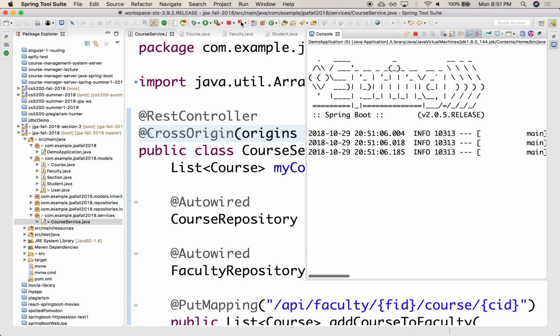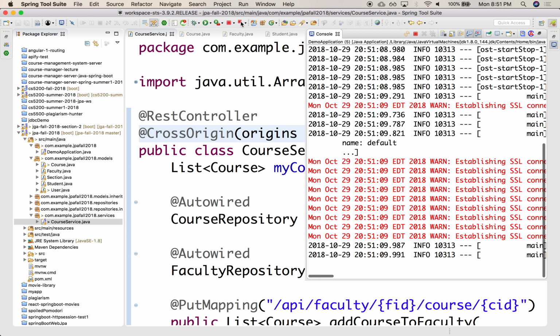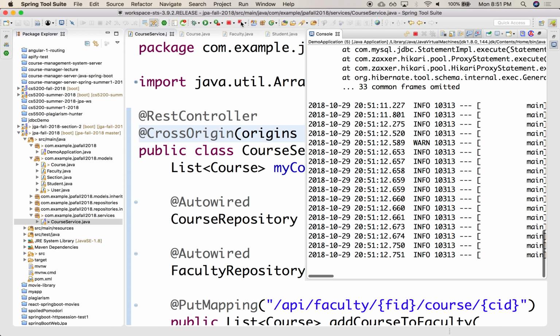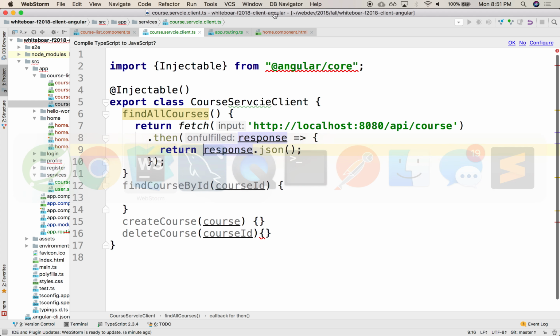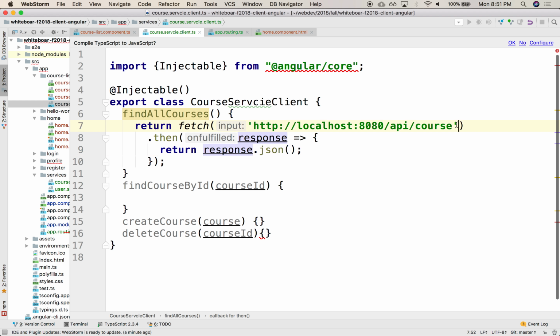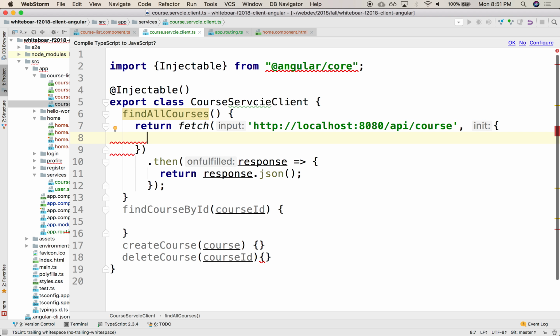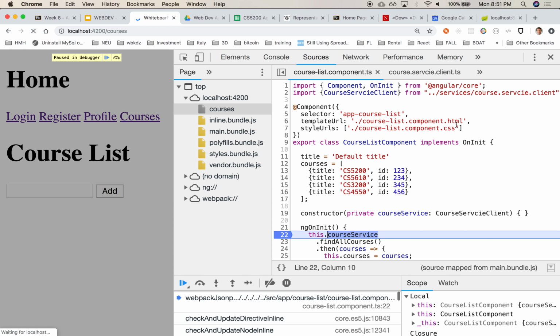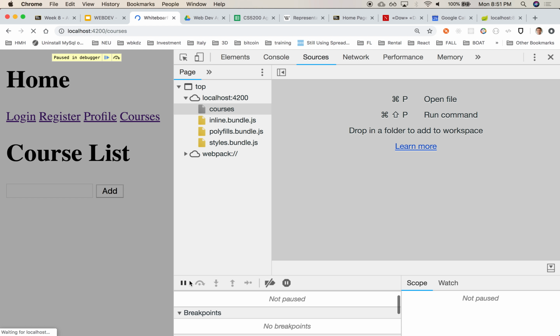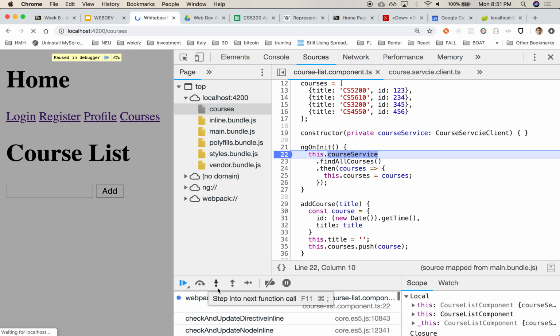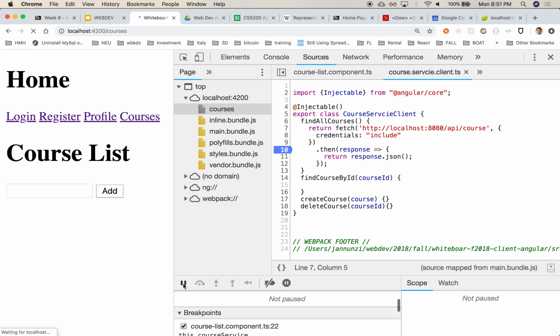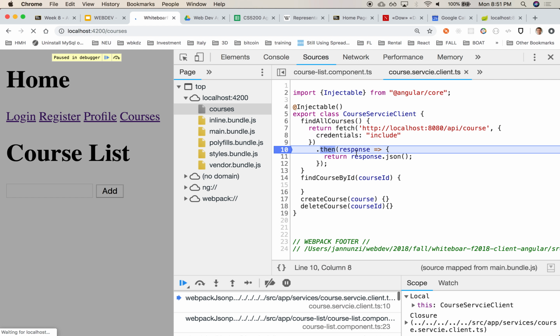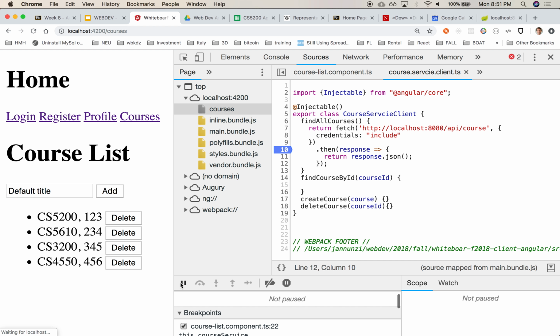Oh, I might need to also include credentials include, right? So I might need to do that as well on the client. So this fetch here, I might need to do credentials include. Okay, that restarted. Let's try this again. Let's restart. Let's step in. All right, at least it made it a little further. Okay, here's our, oops, let's see. Continue.